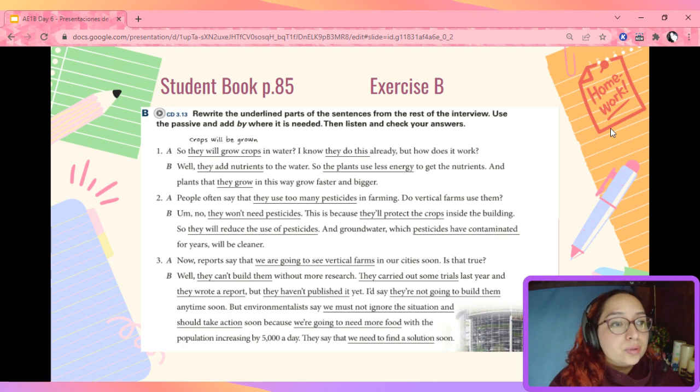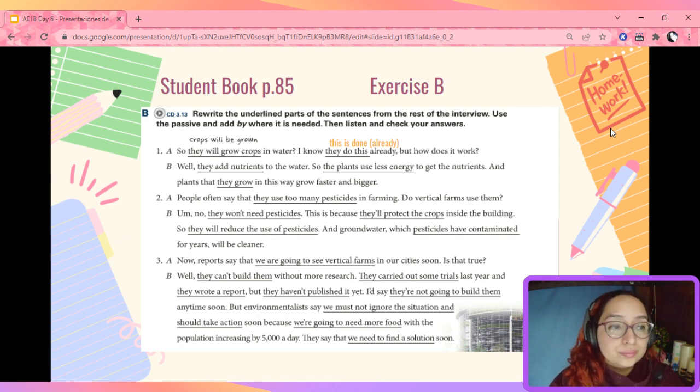Now for your homework, go to student book page 85, exercise B. You're going to rewrite the underlined parts of the sentences by using the passive voice. And of course, add a by where you need it. Let's do the first few. So, they will grow crops in water? If you notice, I rewrote that part by saying, so crops will be grown in water? I know they do this already. I know this is done already. But how does it work?